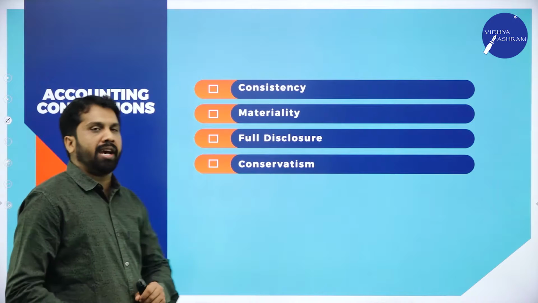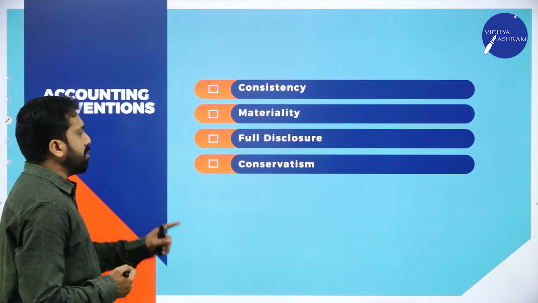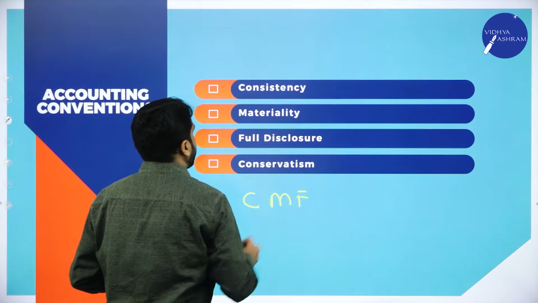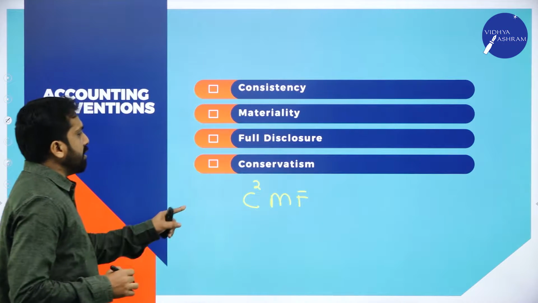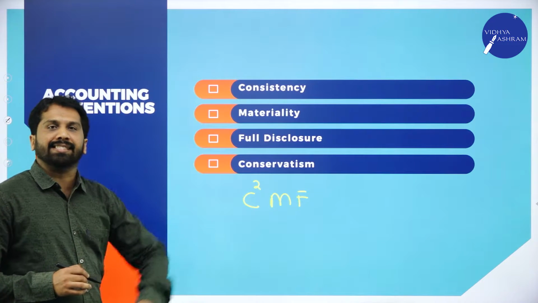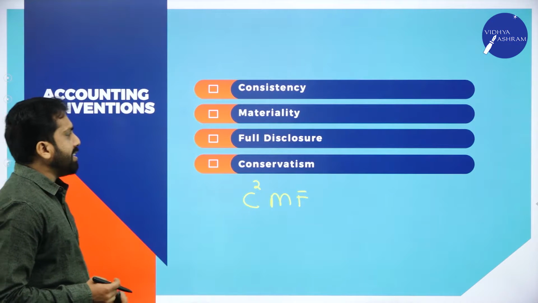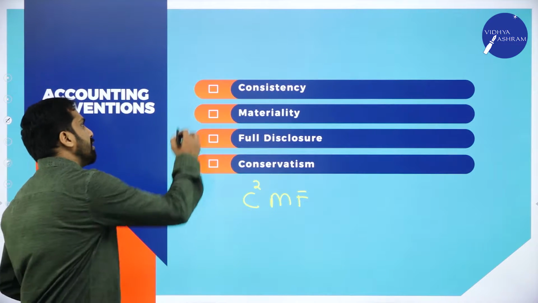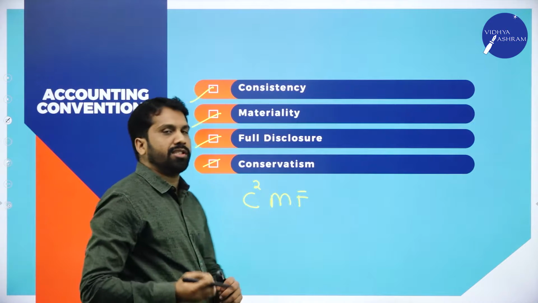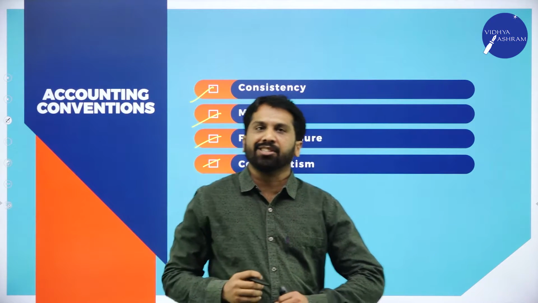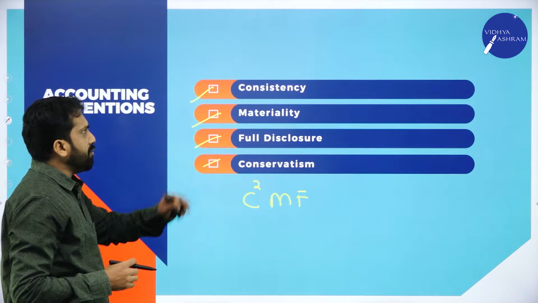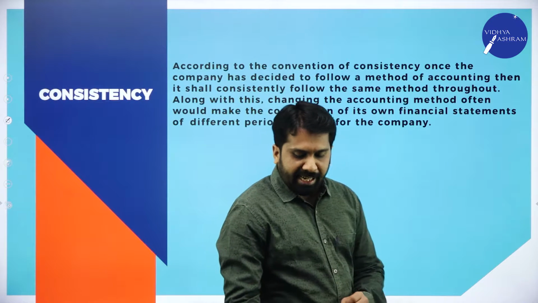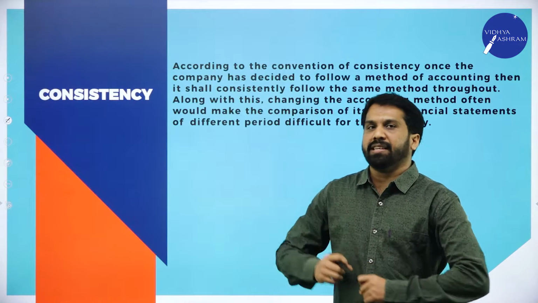These are the conventions we have. We have 4. As I told you, our shortcut C, C, M, F. In this, C squared: C for consistency, C for conservatism. M for materiality. And F for full disclosure. Now, these are the 4 conventions we have for today's session. We'll go one by one. First, we'll go with consistency. What do you mean by consistency? I'll go with an example. Later, we'll go with explanation.